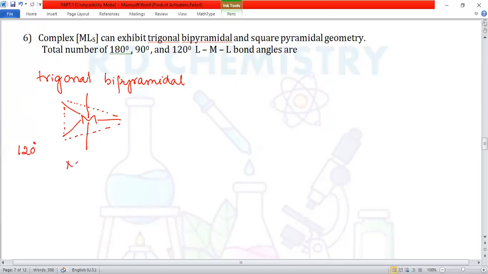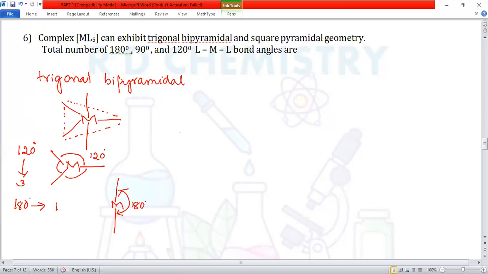So central metal atom is there, and we have got these bond angles: 120, 120, 120. Therefore 120 is 3 in number. We'll go for the 180 bond angle. How many will be there? Metal M, this ligand and this ligand are far away by 180 degrees. So it is equal to 1 in number.